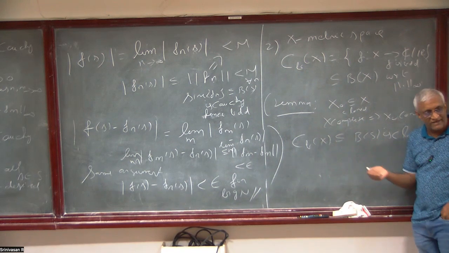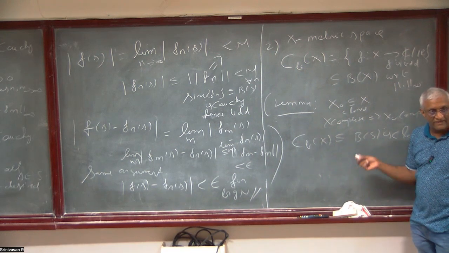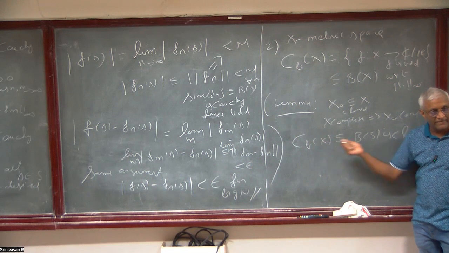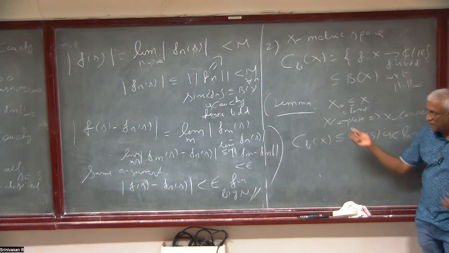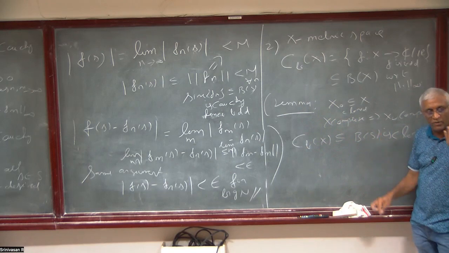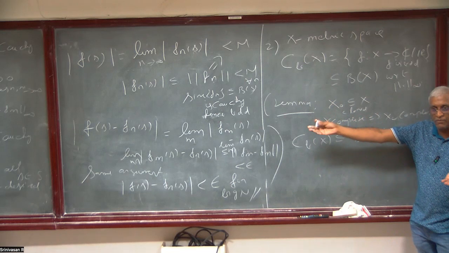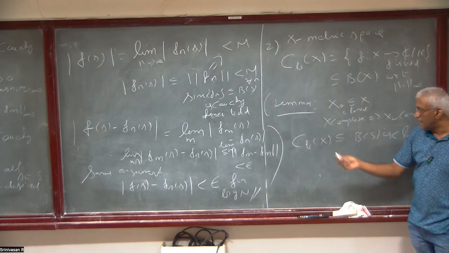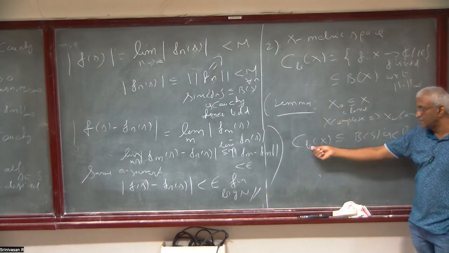And this is closed, this we have already done. First thing is, if you have a sequence here, if it converges, the limit is bounded. We have already seen that even a Cauchy sequence is bounded. If you have a bounded sequence which converges uniformly, then the limit is bounded. Even a Cauchy sequence will be bounded. That we have proved. I mean, it will have a limit which will be bounded.